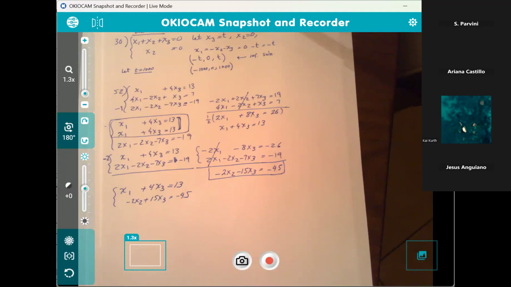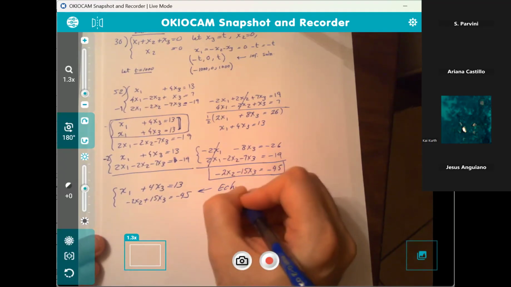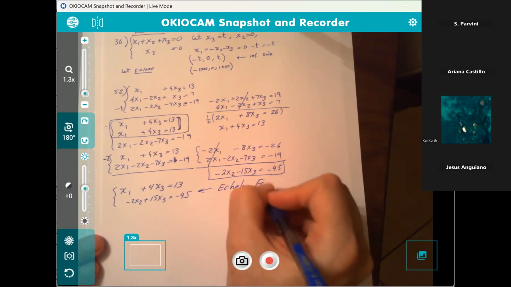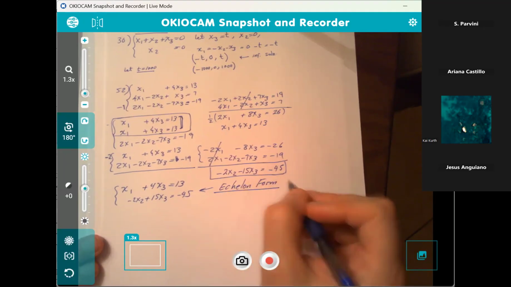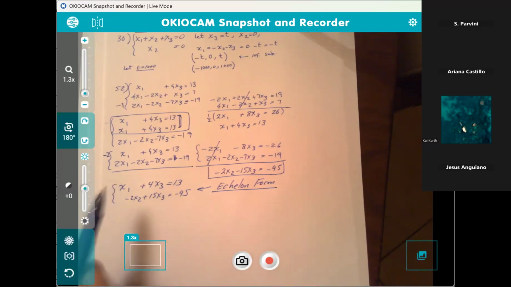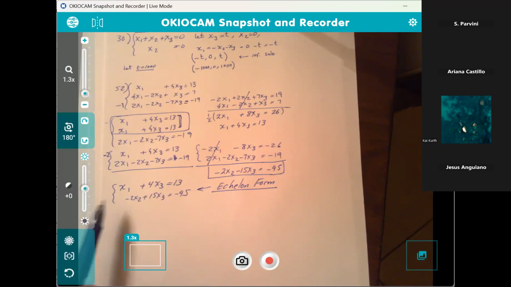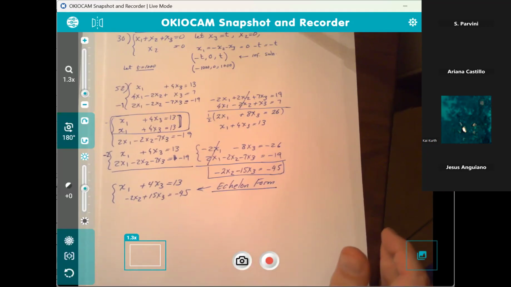True? And this system is in echelon form. Remember, the key is to get it in the echelon form. In echelon form, you have x sub 1 in the first equation. You don't have x sub 1 in the second one. So now the system is in echelon form. Is everyone okay with this so far?